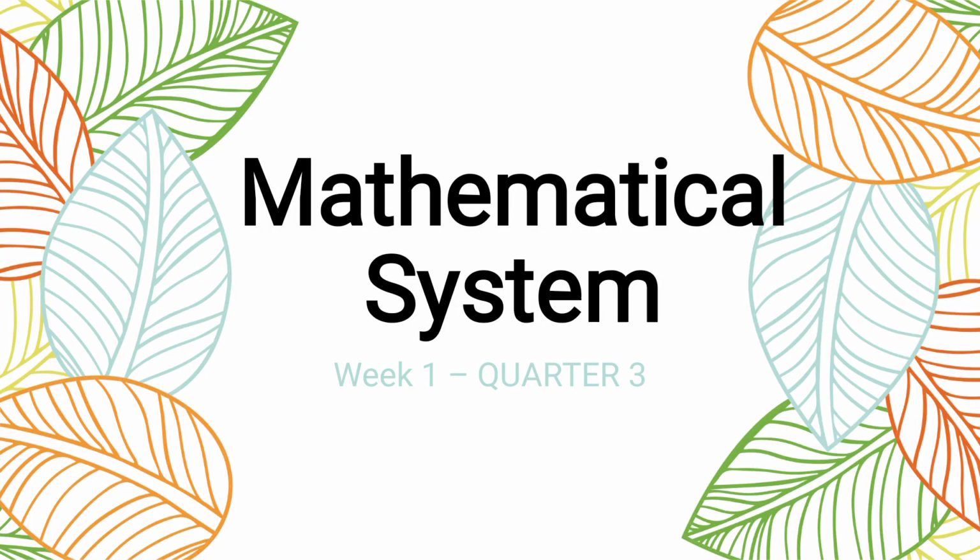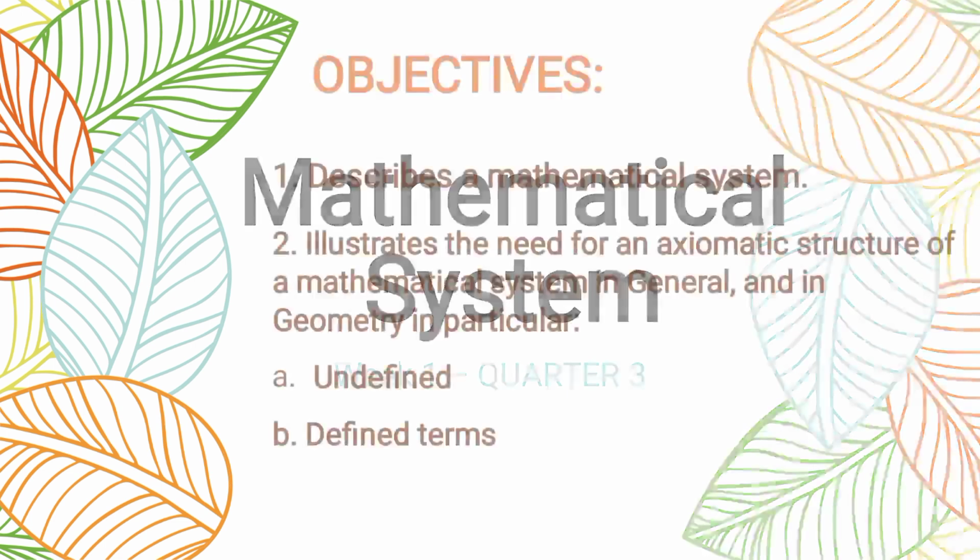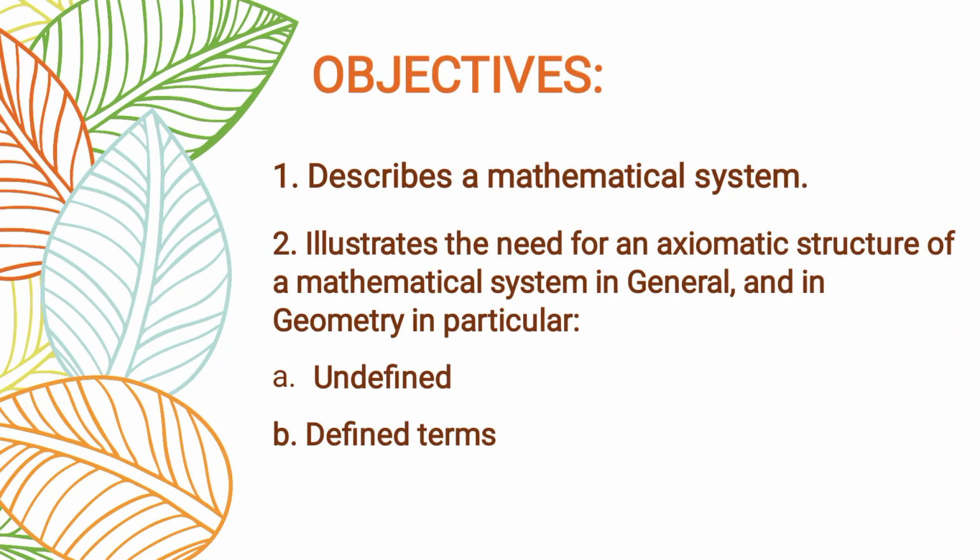Hello po, we are on week 1, quarter 3. The title of our lesson is all about mathematical system. Our objectives: describe a mathematical system. Next, illustrate the need for an axiomatic structure of a mathematical system in general and in geometry in particular.